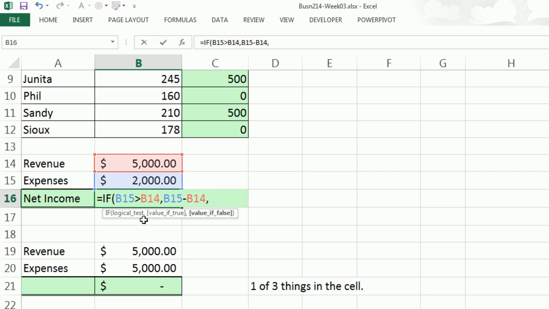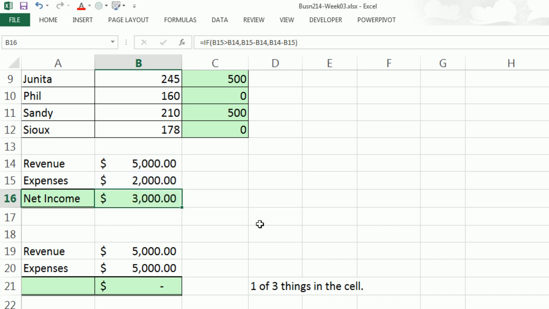Otherwise, and notice this is greater than, so if it comes out 0 or positive, then I need to go ahead and do my revenue minus expenses, which means I would have a profit. There's one of two formulas based on a logical test going into the cell.